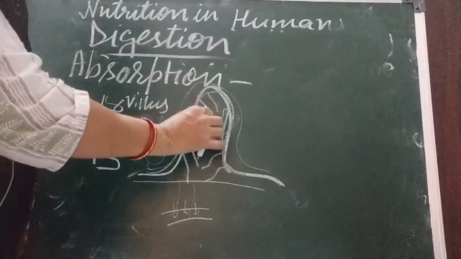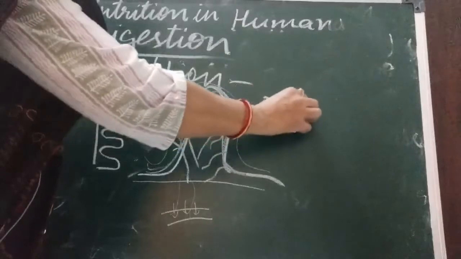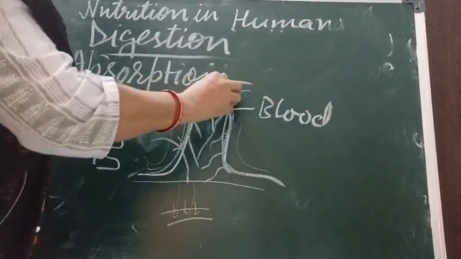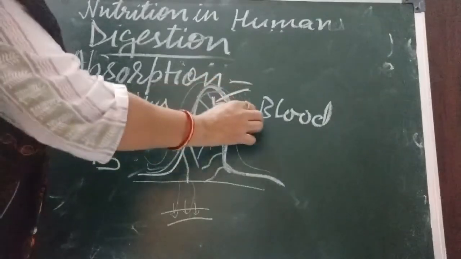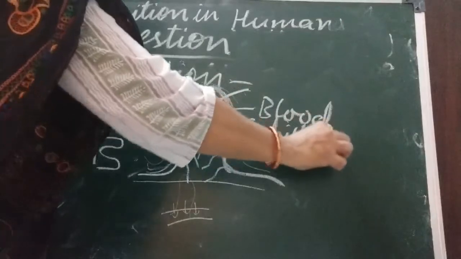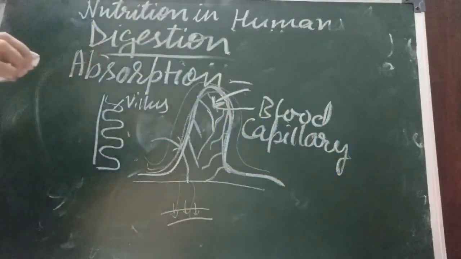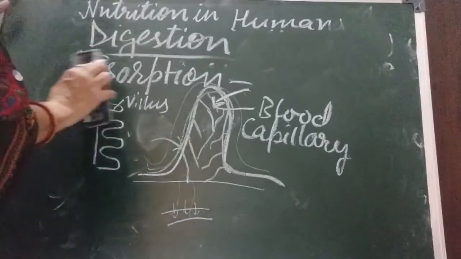Now this digested food will go into these blood capillaries. The digested food enters the blood capillary, and it goes to different parts of the body through blood. Clear? So this is absorption. Now next is assimilation.